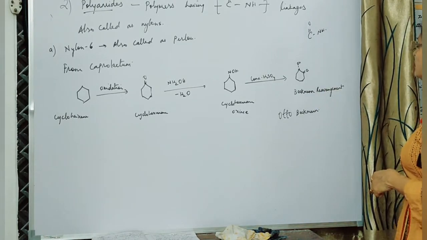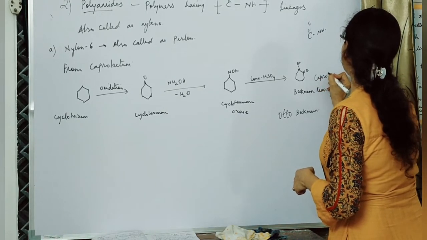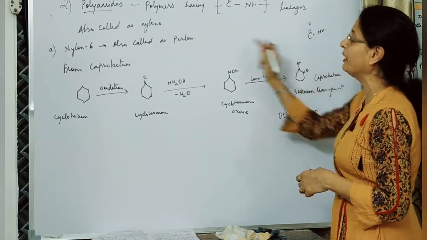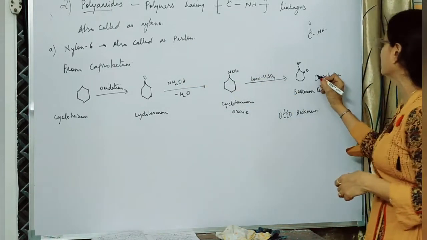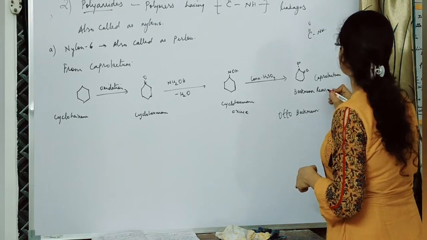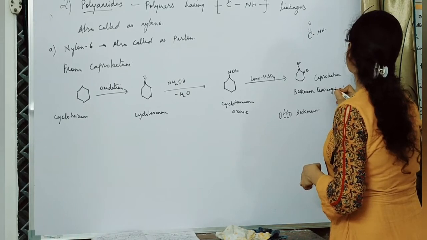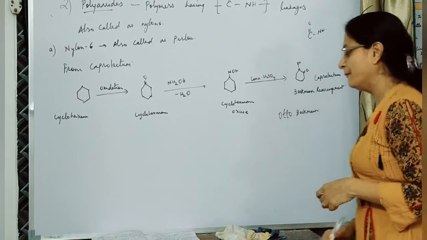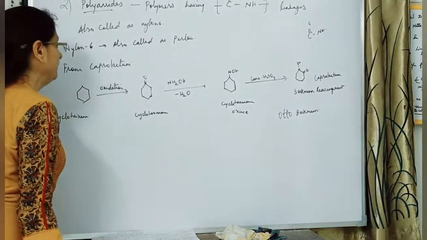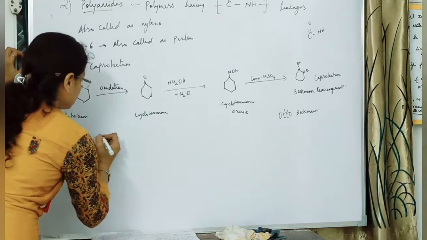And this compound is also called caprolactam. So we have come to the first step, that is preparation of caprolactam. We have prepared our caprolactam by the Beckmann rearrangement reaction. Now this caprolactam will further undergo the polymerization reaction. Now let us see how it undergoes the polymerization reaction.